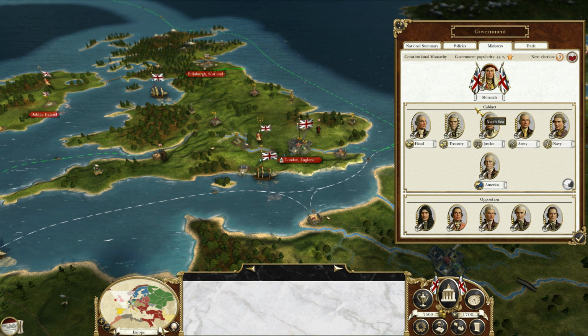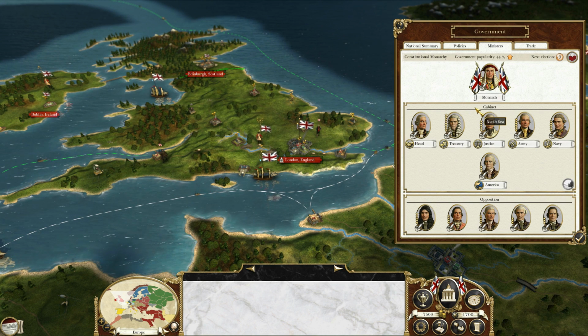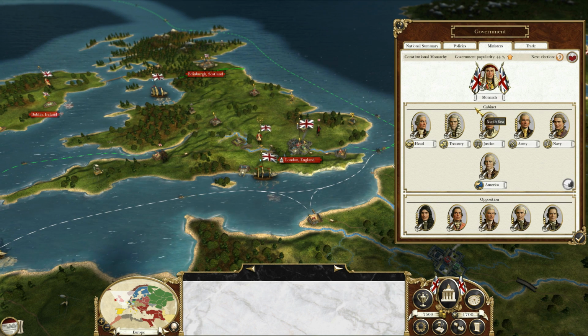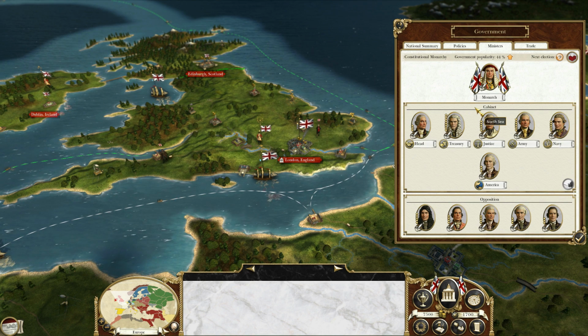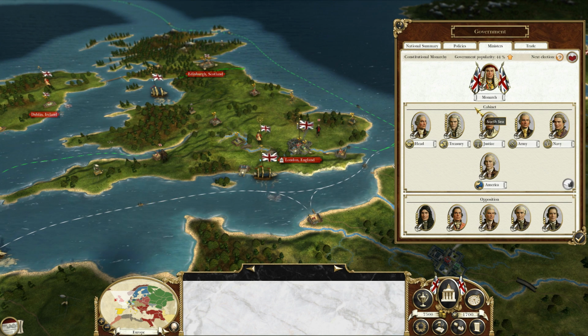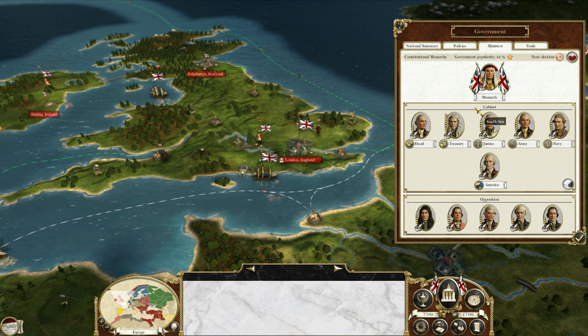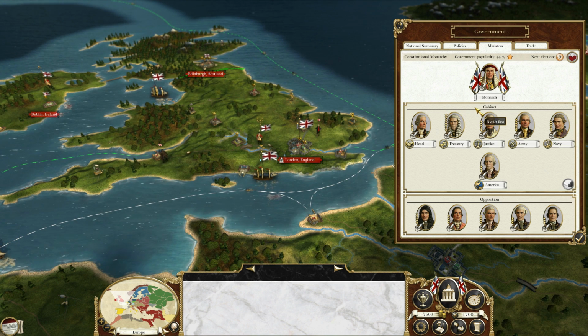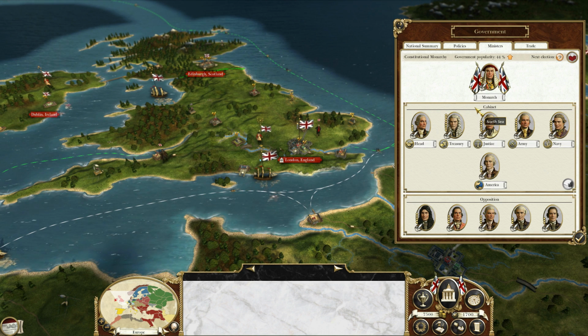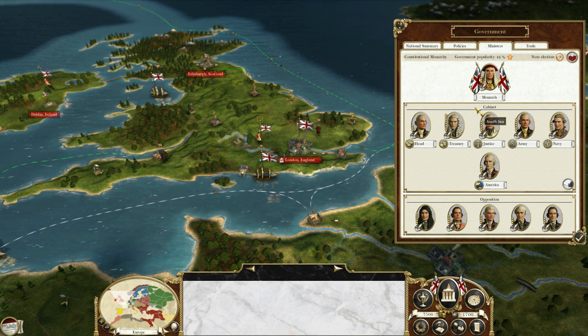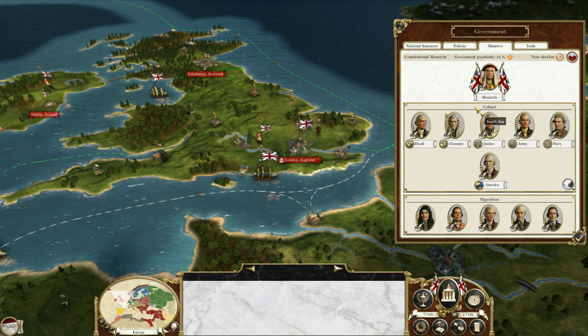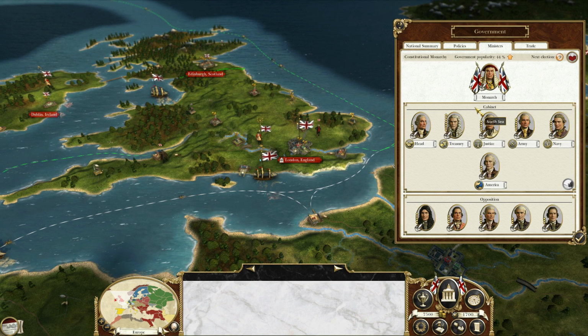In our next type of government that we're going to talk about is constitutional monarchy. Yes, another monarchy, but this one is quite different from absolute monarchy. One thing I think I forgot to mention in your absolute monarchy is you get 5 for repression in your regions. Now with a constitutional monarchy you only get a 3 for repression.